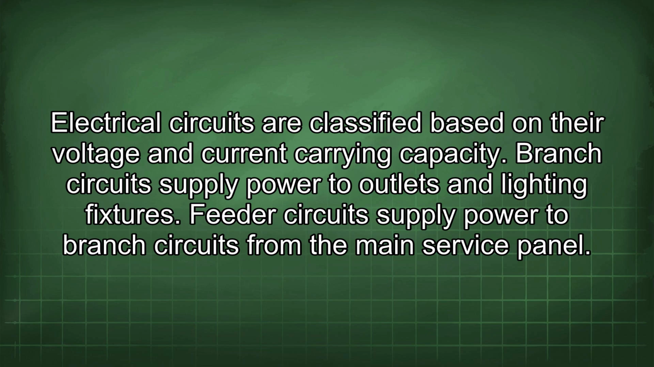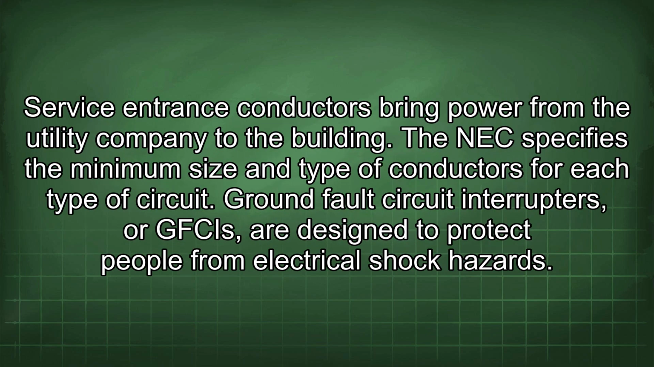Electrical circuits are classified based on their voltage and current carrying capacity. Branch circuits supply power to outlets and lighting fixtures. Feeder circuits supply power to branch circuits from the main service panel. Service entrance conductors bring power from the utility company to the building. The NEC specifies the minimum size and type of conductors for each type of circuit.